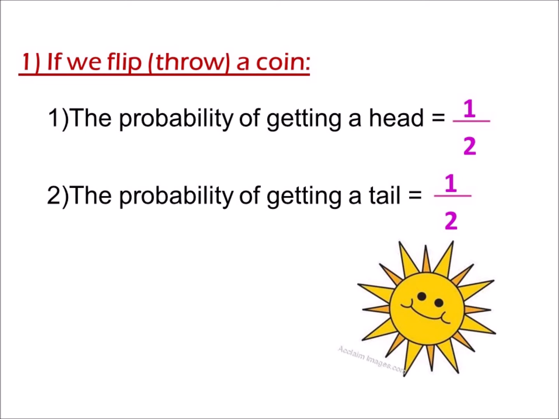The probability of getting a tail. How many tails in a coin? It's 1 over the total. The total number in a coin is 2 also. So the probability of getting a tail is 1 over 2. In any probability, I must simplify after writing a fraction. But in a coin, there is no simplifying because 1 over 2 is in its simplest form.